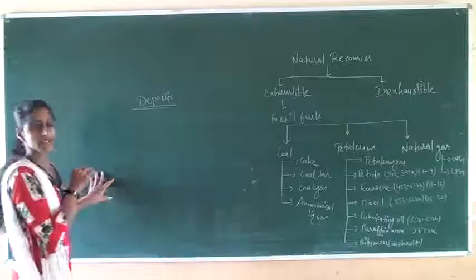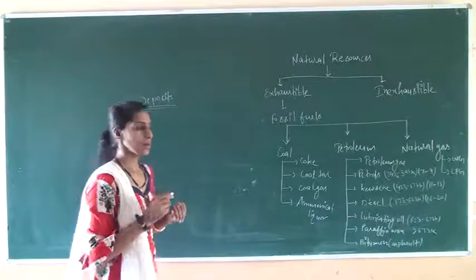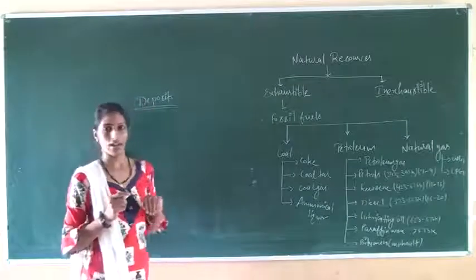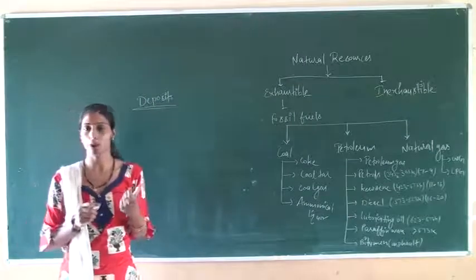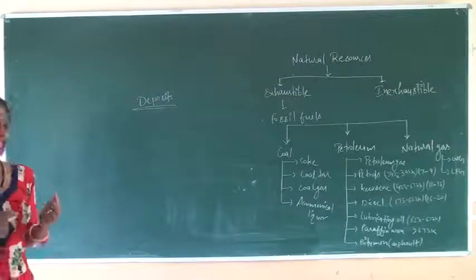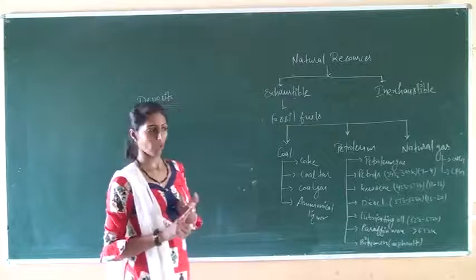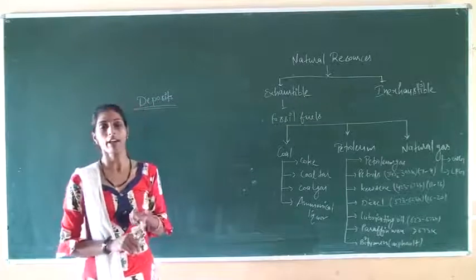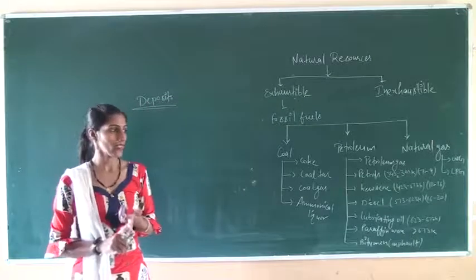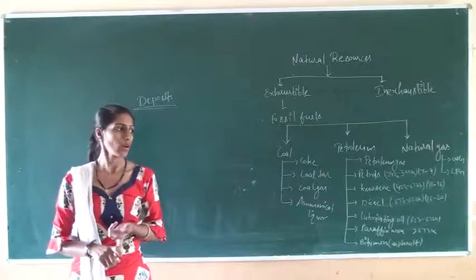The main reserves of petroleum are in Saudi Arabia, Kuwait, etc. These are the main reserves of petroleum. After that, the oil is obtained by drilling a well. With the help of this well, we can drill out the petroleum oil.